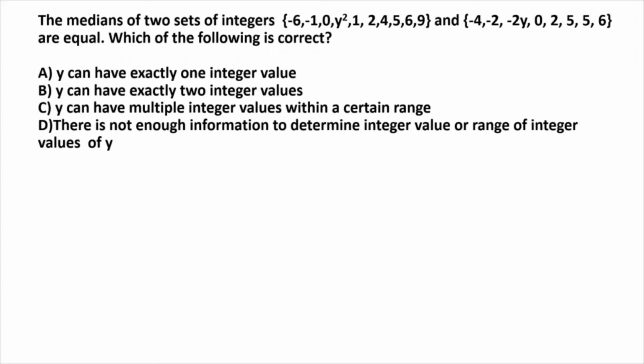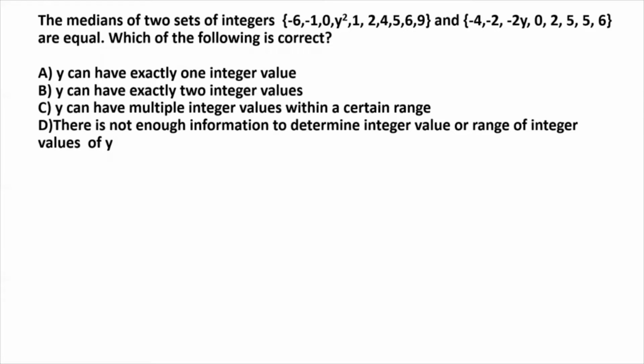There's a variable y in that set which is not specified. So the question is really around what potential value or set of values y can take, given that the medians of these two sets are equal.